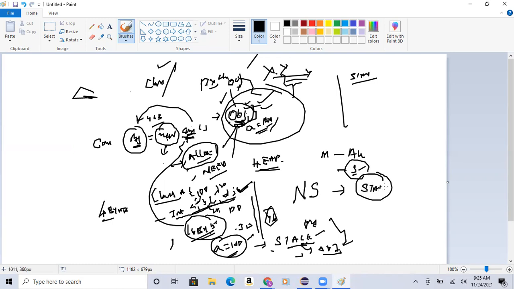See, you shouldn't get confused. Always remember that non-static variables will be stored in stack memory, and objects will be stored in heap memory. Now, when I access A via this particular object,